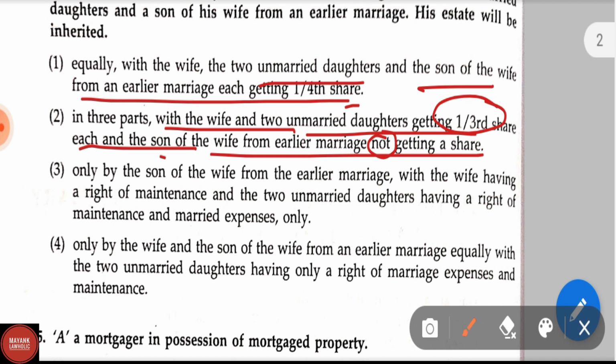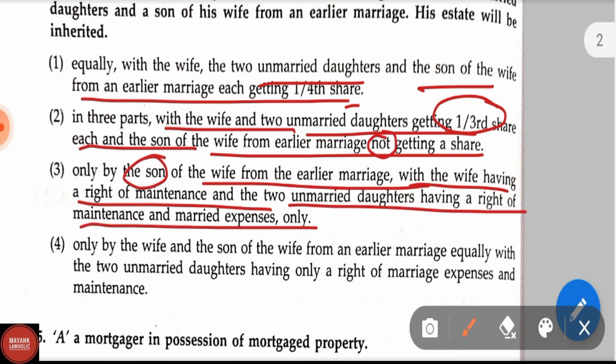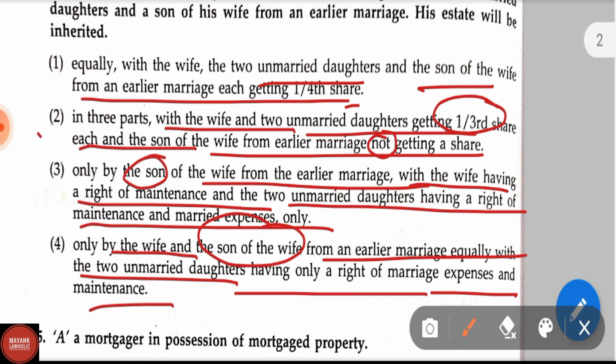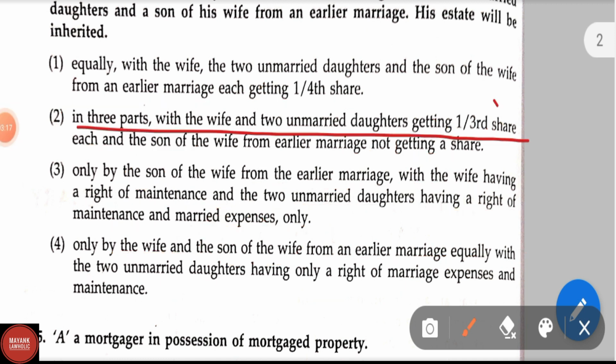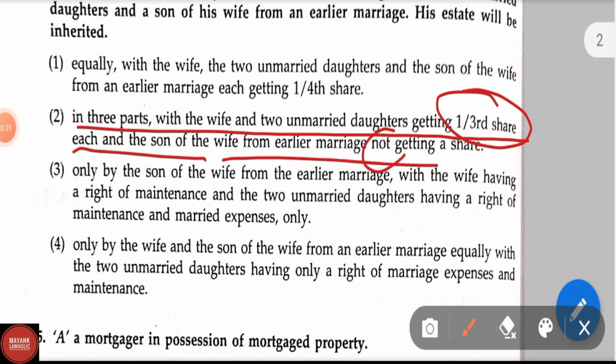Option 3, only by the son of the wife from the earlier marriage, with the wife having a right of maintenance and the 2 unmarried daughters having a right of maintenance and marriage expenses only. Option 4, only by the wife and the son of the wife from an earlier marriage equally, with the 2 unmarried daughters having only a right of marriage expenses and maintenance. In question number 4, the correct answer will be option 2, in 3 parts, with the wife and 2 unmarried daughters getting 1/3 share each and the son of the wife from the earlier marriage not getting a share.